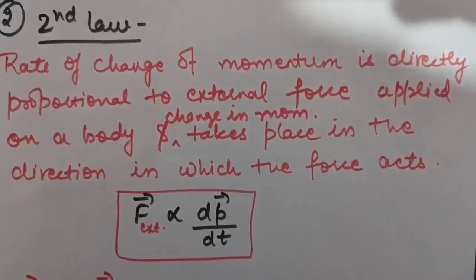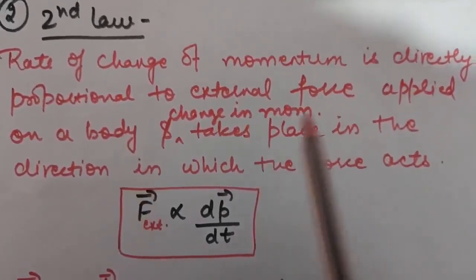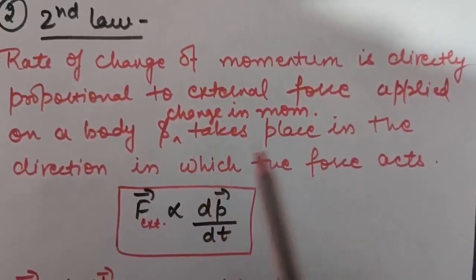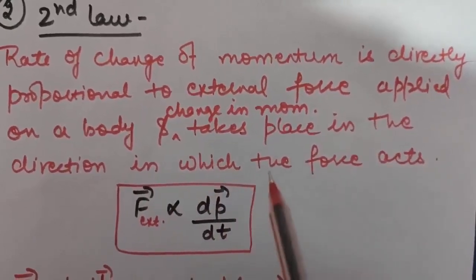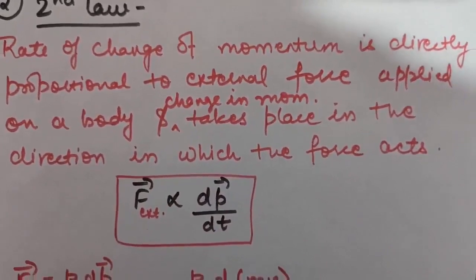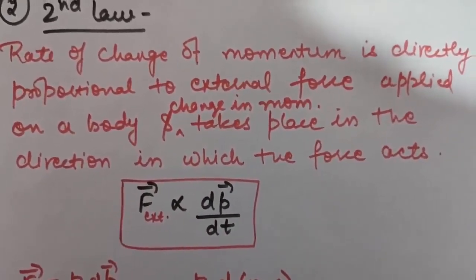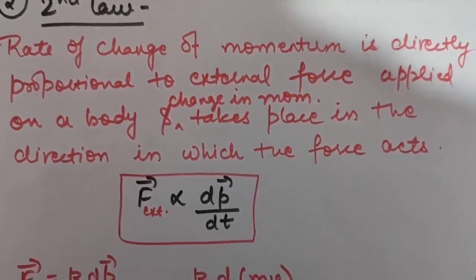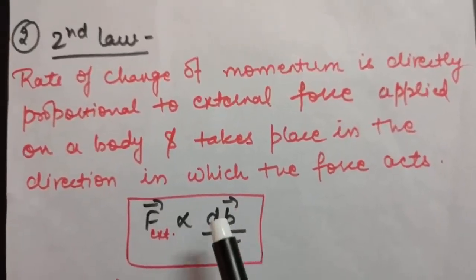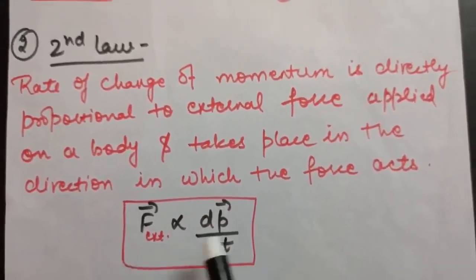Okay, so it states that the rate of change of momentum is directly proportional to the external force applied on a body, and the change in momentum takes place in the direction in which the force is applied. That is, if force is applied in the x direction, then the change in momentum will also take place in the x direction. dp by dt is nothing but the rate of change of momentum. This is directly proportional to the external force.